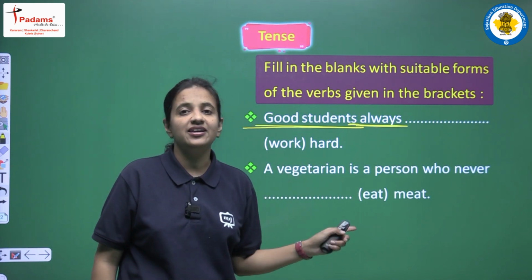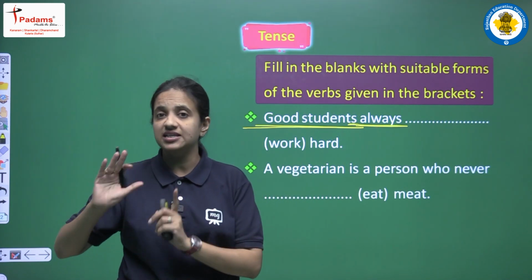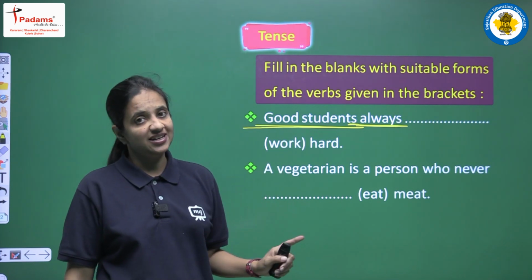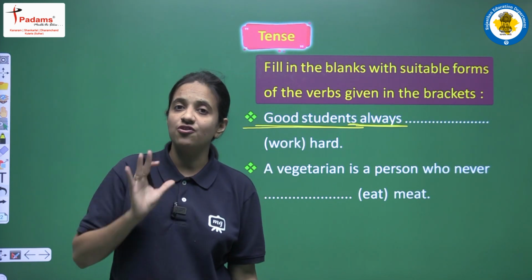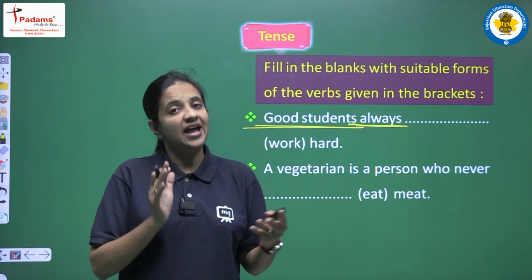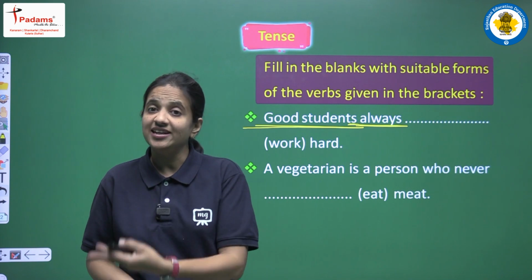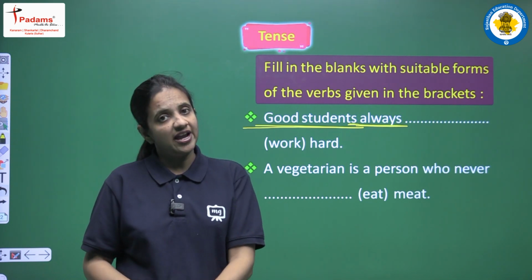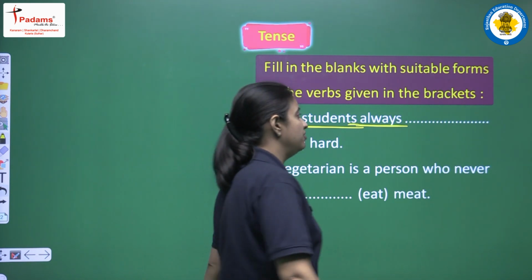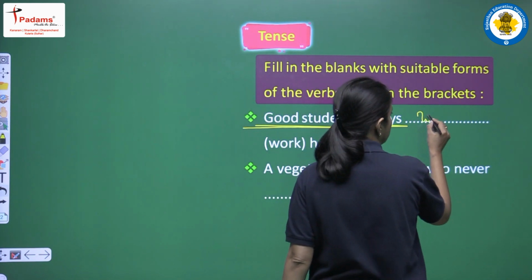So we know that in a positive sentence of present simple tense, when we are having a plural subject, at that time we have to use first form of the main verb. That's it. We won't write helping verb, and at the same time we won't add anything in the first form. We will write only first form. So verb that we are having here is work, so we will write first form, that is work only.